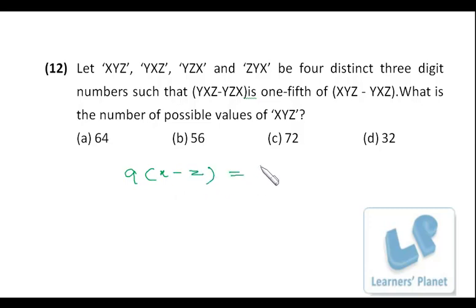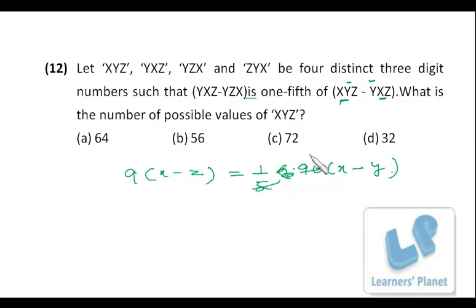So I'll be getting 9x minus z. And that is actually 1/5 of 100x plus 10y plus z minus 100y minus 10x and z. Z and z will be cancelled. I'm sorry, 100x minus 10x, so it is 90x, and 10y minus 100y, so it is 90y.